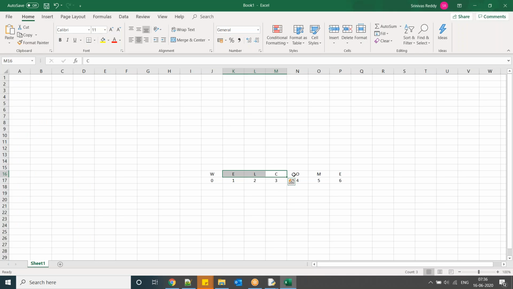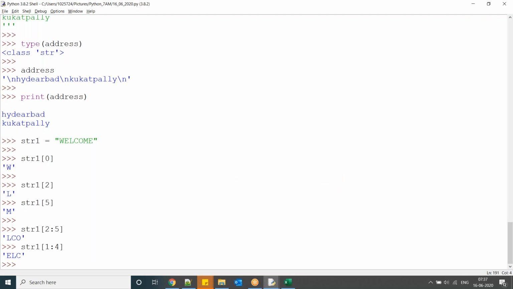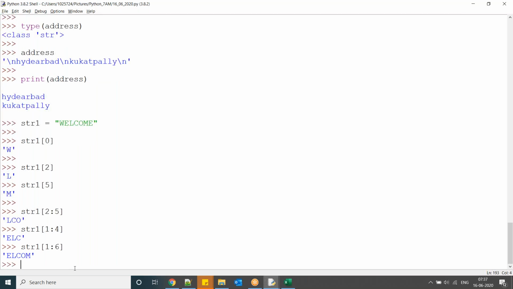Now consider I want all these characters, ELCOM. So what is the starting position? 1. And the last position here is 5, so you have to specify 6, because end position minus 1. So str1 of starting position 1, 6. As I said, 6 minus 1, 5. So it is going to consider 1, 2, 3, 4, 5.